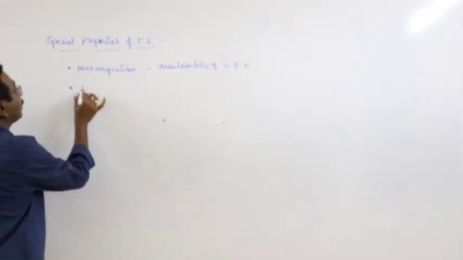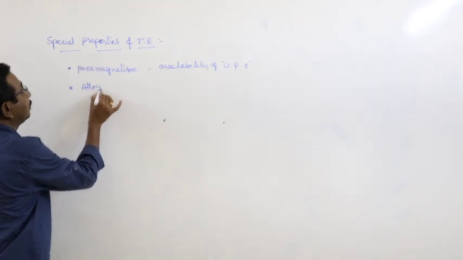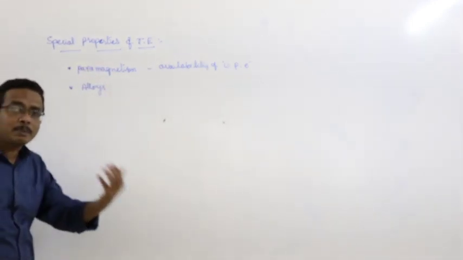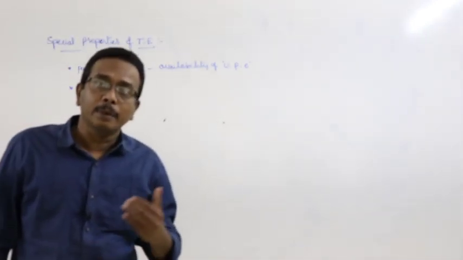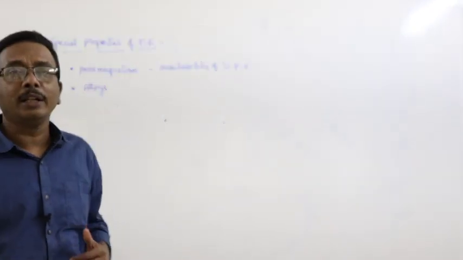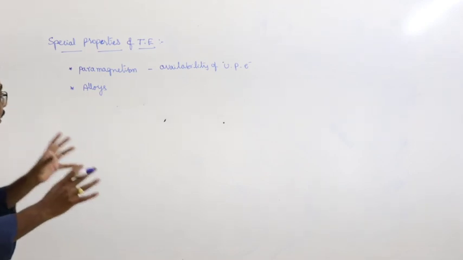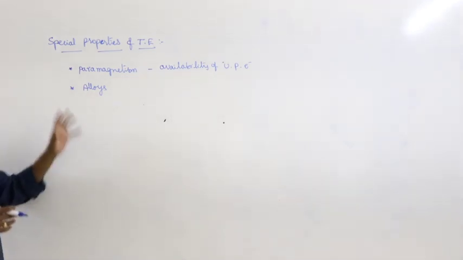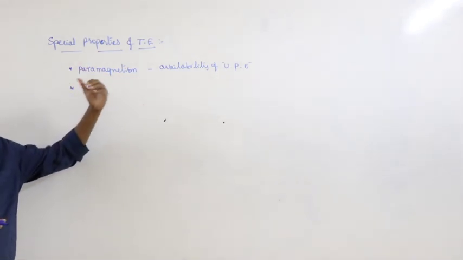And next one, they form alloys. What are the examples of alloys? Brass, bronze, German silver, gunmetal, bell metal, solder. These are all the different types of alloys that are formed by the transition metals or transition elements.